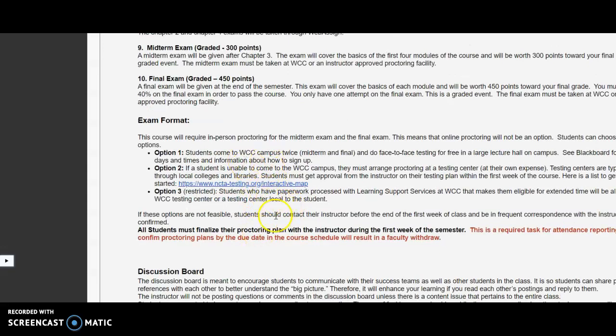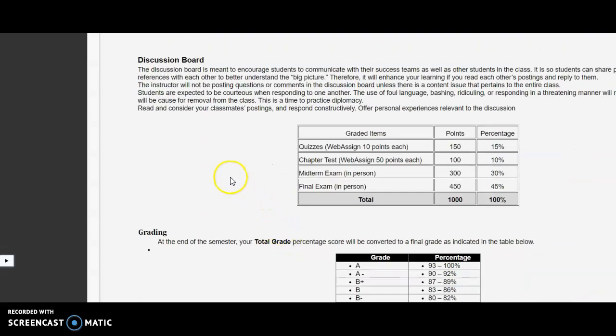So again, it talks here about the exam formatting. And then we talk about the discussion board and sharing perspectives and references with other students to understand the big picture. So what is your grade going to be based on in this course?